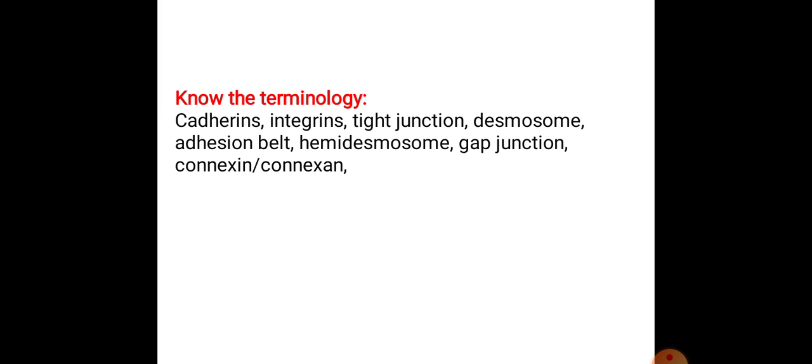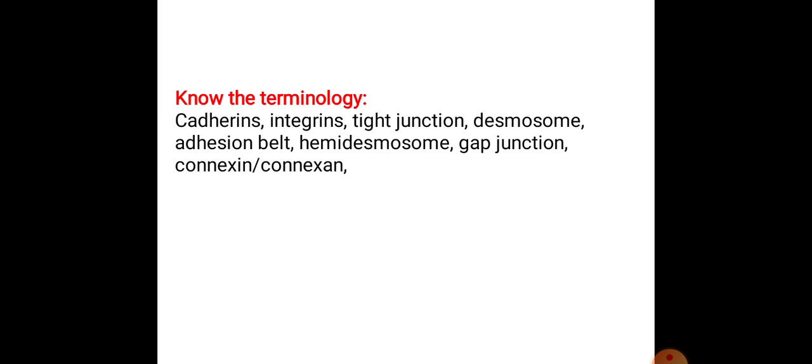And the hemidesmosomes, these just look like the desmosome if you see them under the microscope, but they are stud-like structures, and they are specialized proteinous cells. These are available in the keratins of the skin.